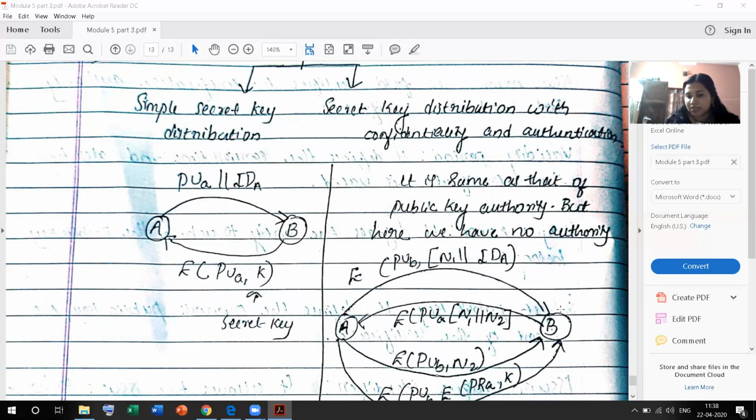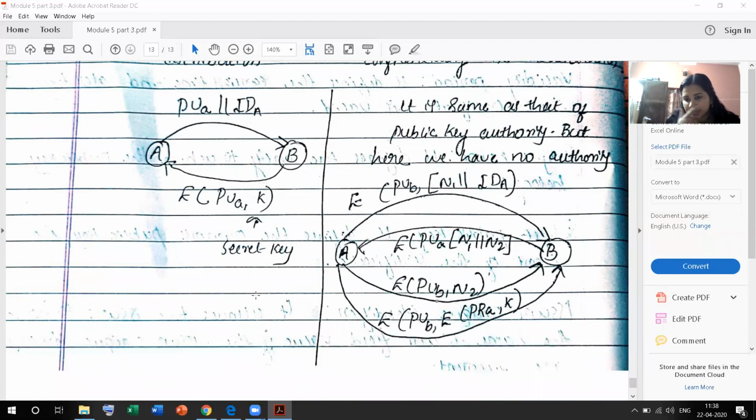Then Alice's second note is encrypted with the public key of Bob, and the encryption is by using the private key of Alice, with the secret key K. Secret key means the private key of Bob.